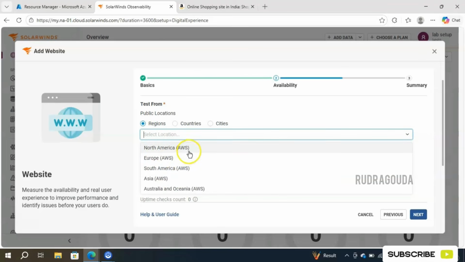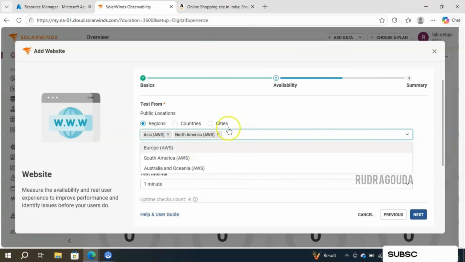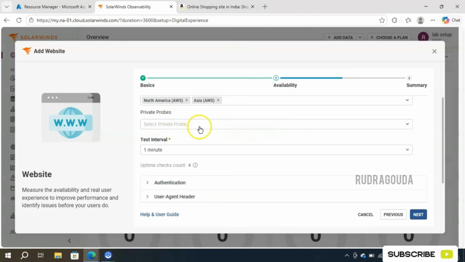Inside the regions we have North America, Europe, South America, Asia. So many options are there. For example, I am interested in the Asia part, so I'll select Asia here. And if you want to select another one also, that is possible. I'll select North America. Then if you want to provide some probe information, you can give it here.